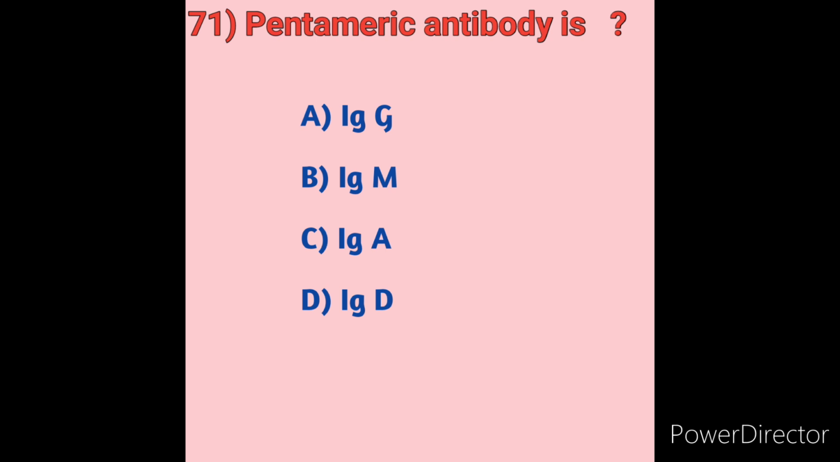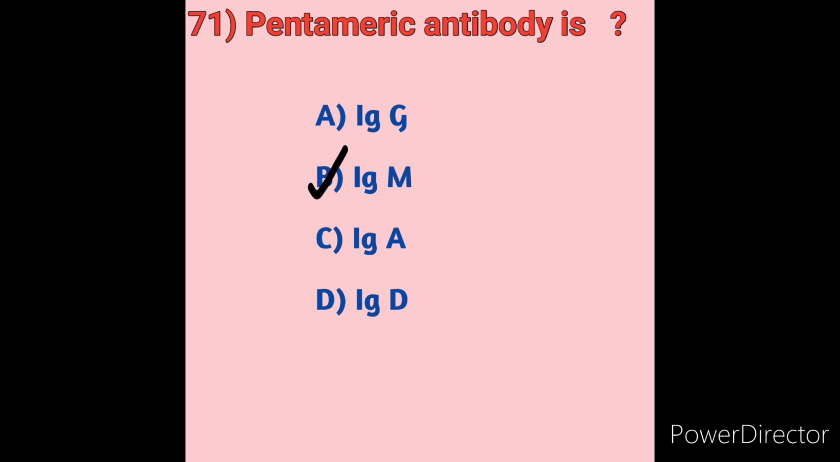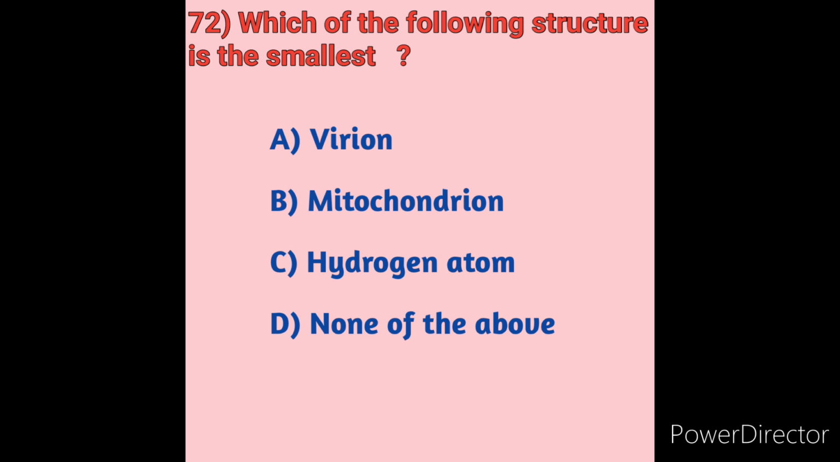The immunoglobulin M secreted in a primary response tends to have a lower affinity for an antigen compared to isotypes secreted on subsequent encounters, or secondary response, to a foreign antigen. But the pentameric antibody is the primary and initial antibody. So here the pentameric antibody is immunoglobulin M. Option B is the correct answer. Next we will move on to question number 72. Which of the following structures is the smallest?